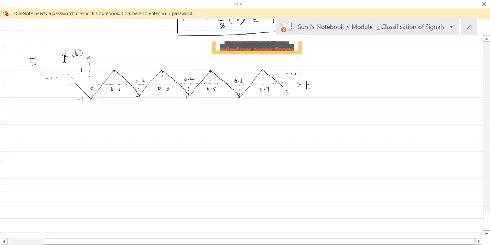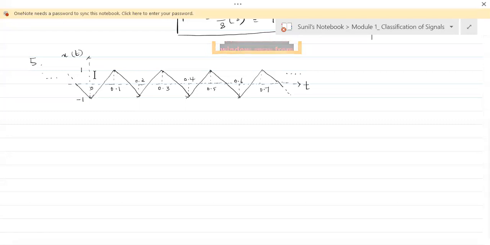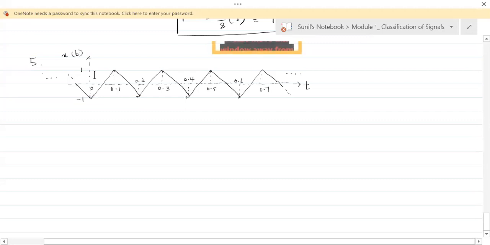Okay, now see here, this is the next problem that we are taking up. What we are asked to do is identify the given signal as a power signal or an energy signal. If it's a power signal, we have to find the power of that signal. If it's an energy signal, we have to find the energy of that signal. It's just that. Now, how do we identify whether a signal is an energy signal or a power signal?